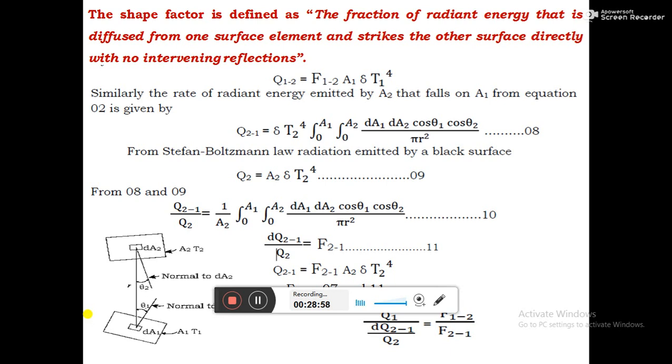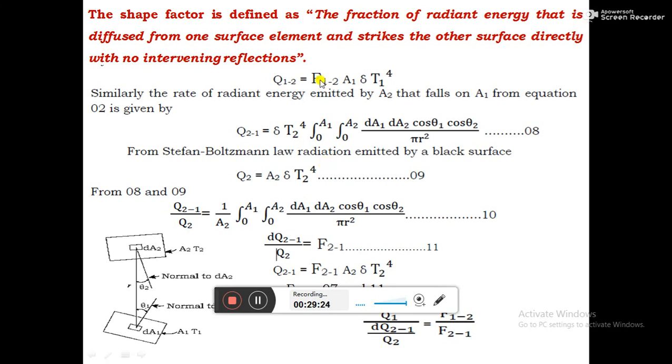That means the fraction of energy, the small portion of radiant energy that is diffused from one surface element and strikes the other surface. It is the ratio of radiation which is emitted by the body and falls on the other body to the total amount of radiation emitted by the body, called the shape factor.